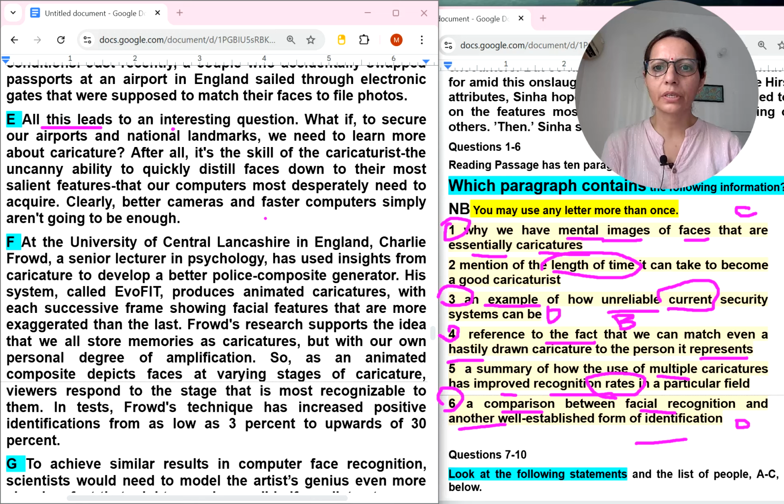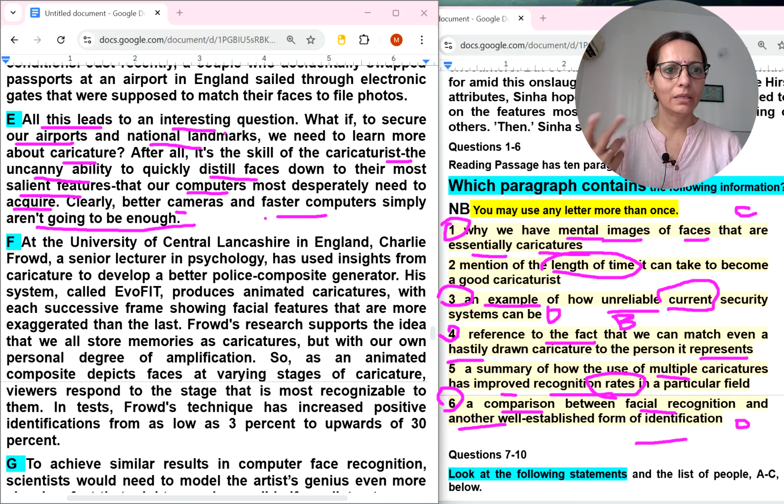All this leads to an interesting question. What if, to secure our airports and national landmarks, we need to learn more about caricature? After all, it's the skill of the caricaturist, the uncanny ability to quickly distill faces down to their most salient features, that our computers most desperately need to acquire. Clearly, better cameras and faster computers simply aren't going to be enough.